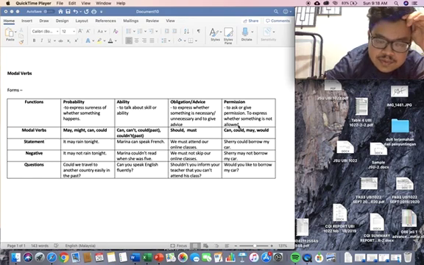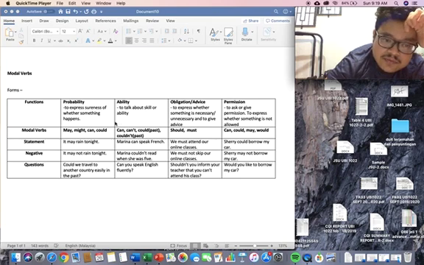Okay, so there are several modal verbs that, as you can see, I have already outlined here, and there are others, of course. Also, several can be used for different functions, right? For example, can and could you can use to express probability, and also for ability.